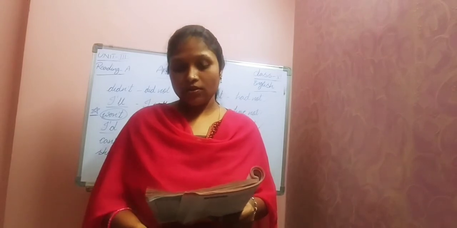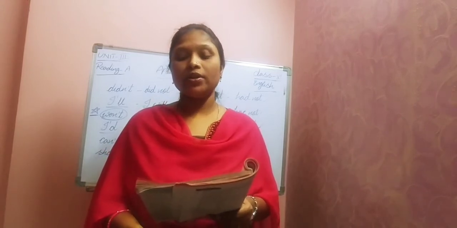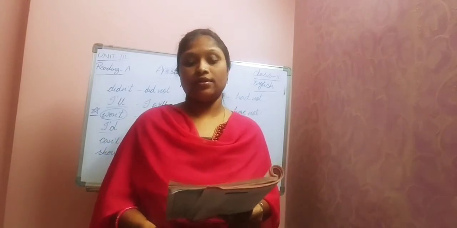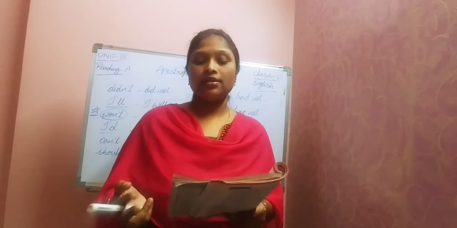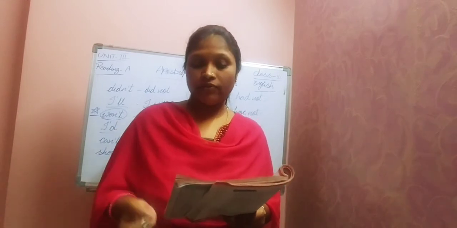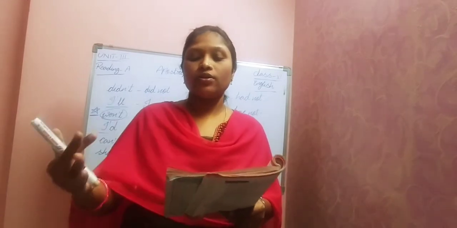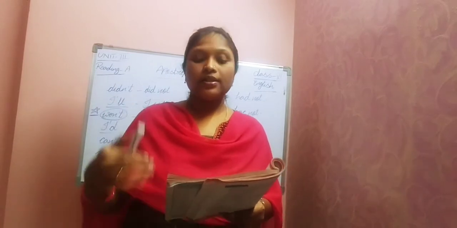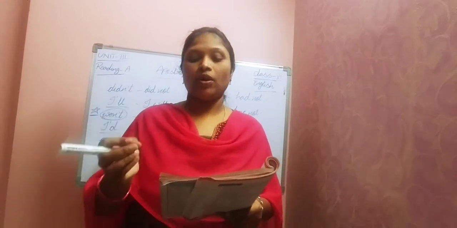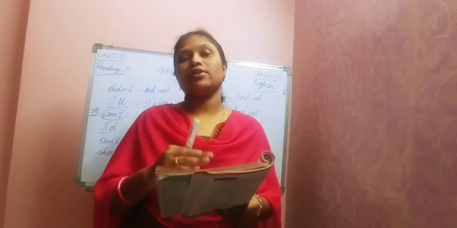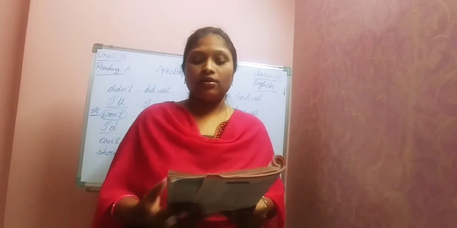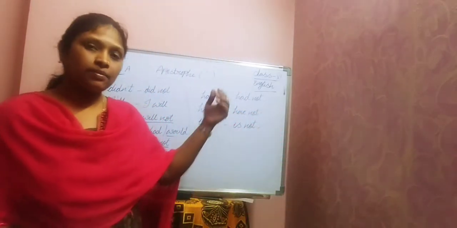But it is also used to indicate the omission of a few letters, thus forming short forms or contractions. So we have seen two different ways. First one is possessive form, which indicates that something belongs to somebody or something. Second one indicates the omission of a few letters. Omission means we just don't write them, we leave them out. In this case, we have seen so many examples here, right?